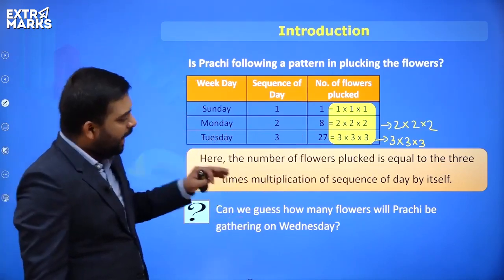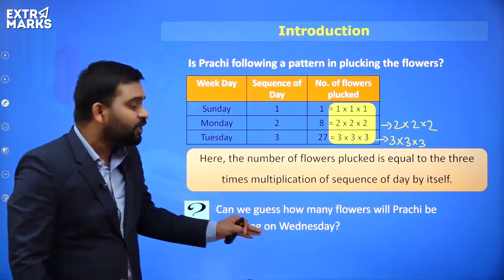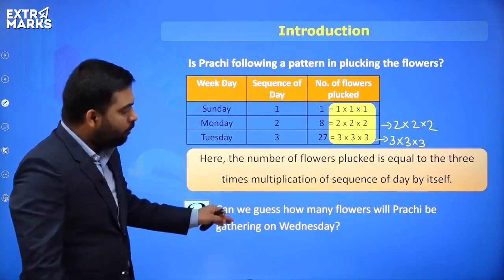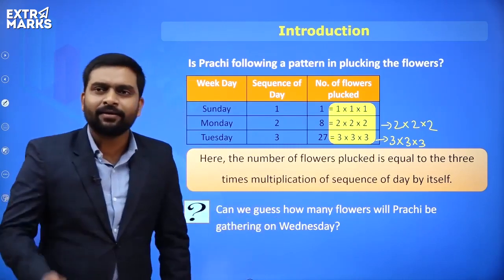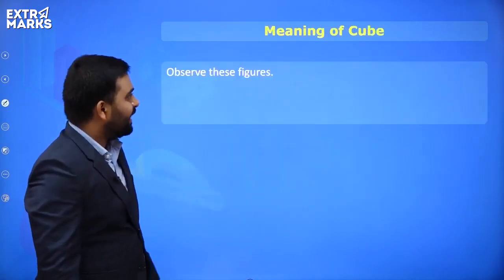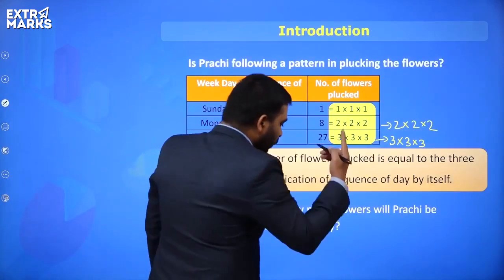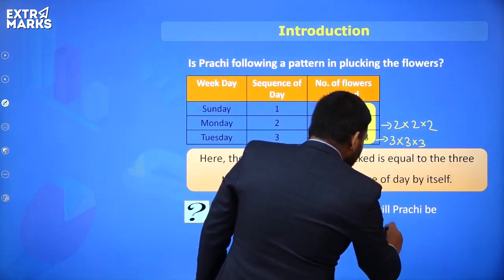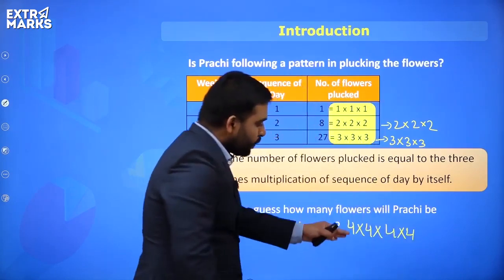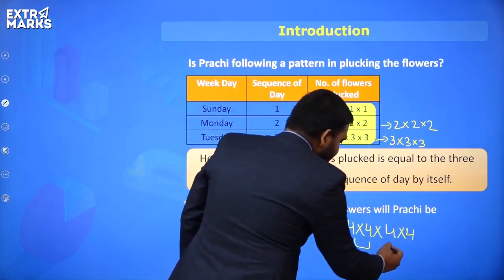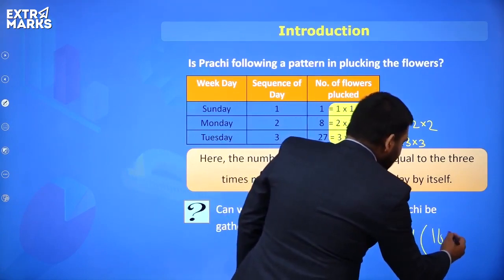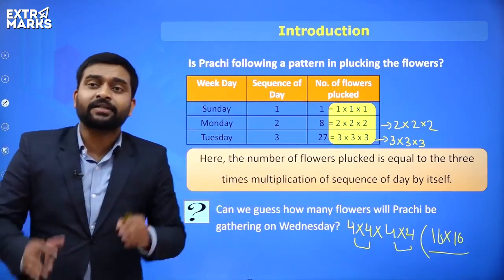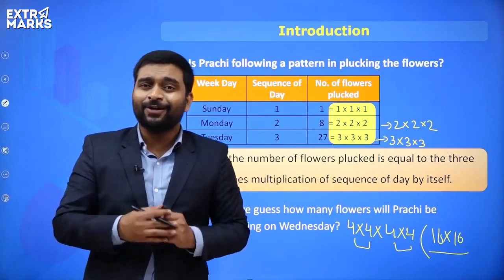So can we guess how many flowers will Prachi be gathering on Wednesday? That is a question for all of you. Quickly tell me, on Wednesday, how many flowers will she be collecting? It will be the 4th day. That means on Wednesday, she'll pluck 4 times 4 times 4. Correct? So everyone see, 4 fours are 16, and 16 times 4 is 64. So on the 4th day, this many flowers she will be plucking. I hope this point is now clear to everyone.